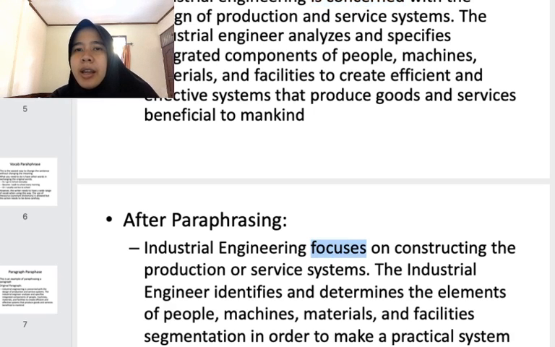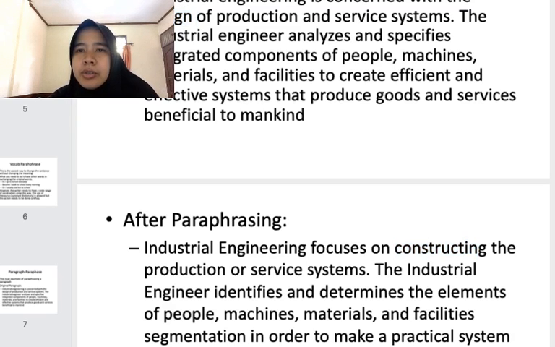And then I go with on constructing the productions, on constructing dulu dengan with the design of production. So I change the vocabulary again, beside the focuses. Only the difference that I use on di sini, tapi kalau di sini ada with. Why? Because focus is usually combined with on, and concern is combined with with. And so I change the design into constructing. Hampir sama. They have the same meaning.